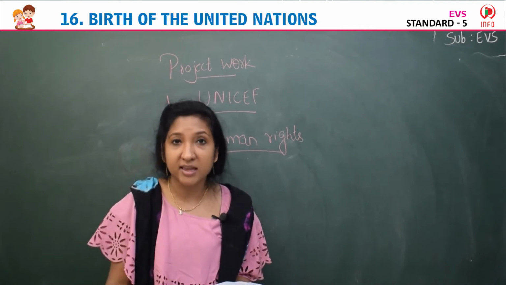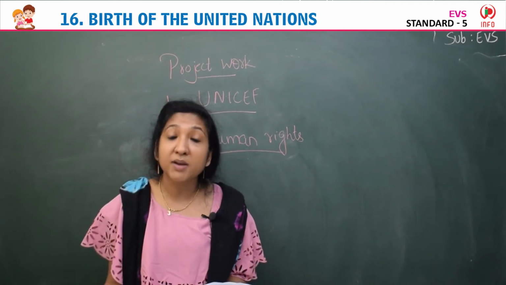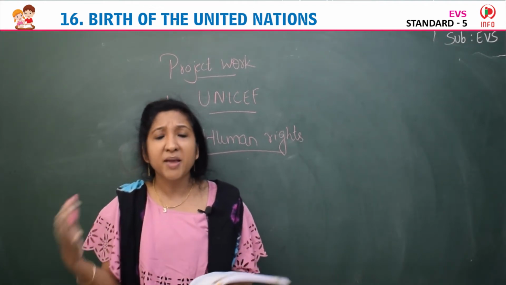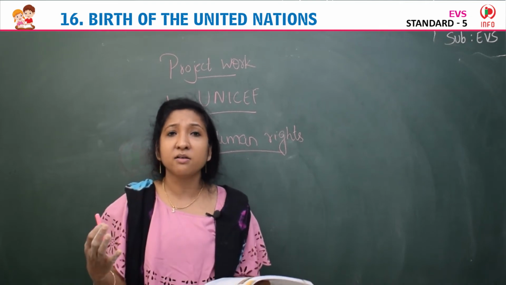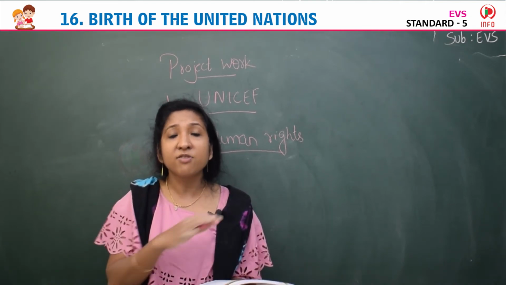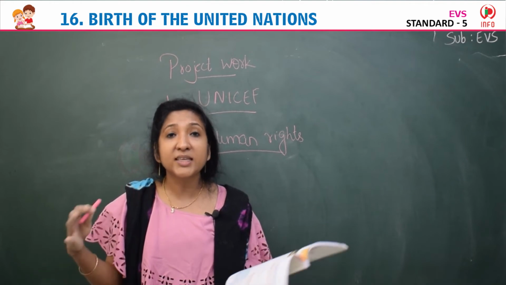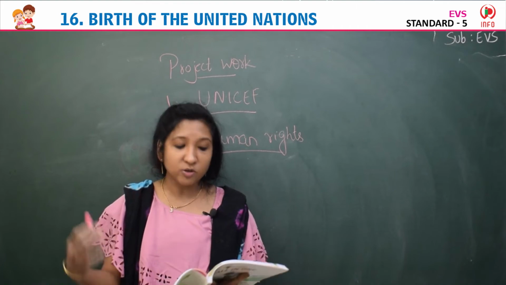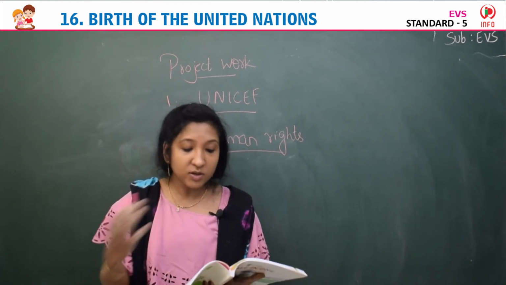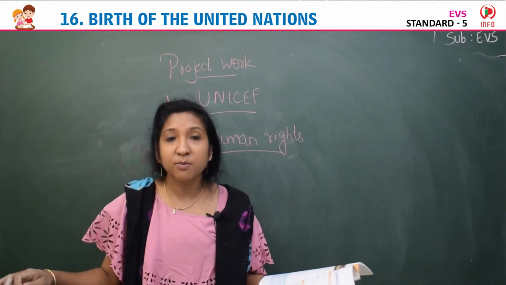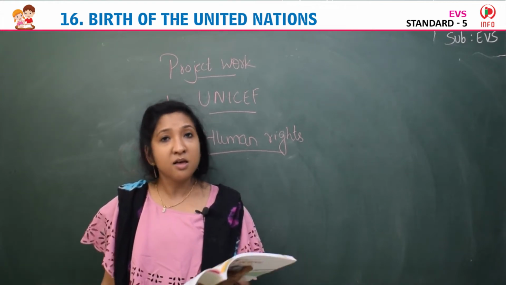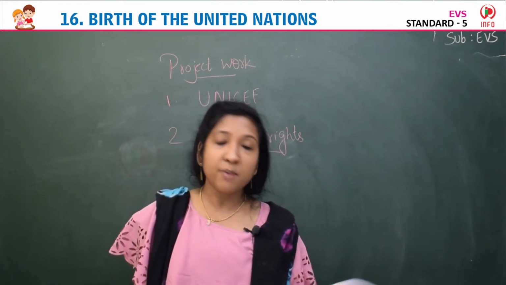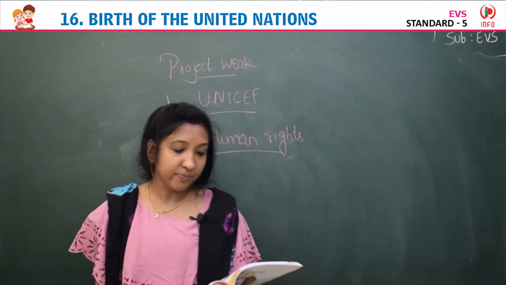Everyone has equal rights. Then no discrimination, no separation on the basis of religion, caste, color, place of birth, skin, etc. Everyone is equal before law. So these are the main human rights declared by the United Nations: right to life, no slavery, no discrimination, equal rights before law. Yes, these are the human rights. So you have to write about these various human rights on a cardboard.